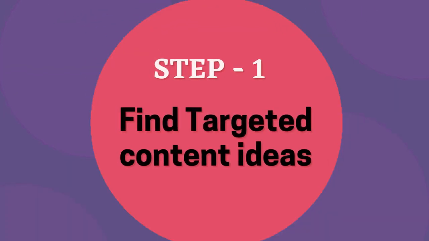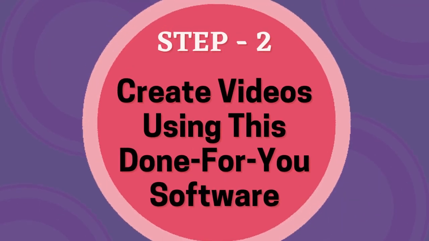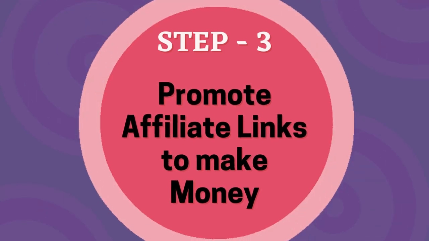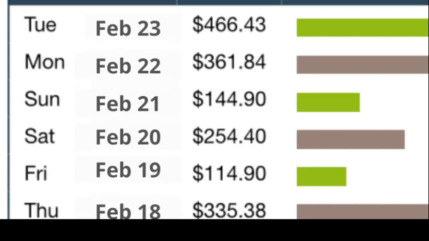Step number 1, find targeted content ideas using this website. Step number 2, let this done for you software create videos for you. And step number 3, promote affiliate links with your video contents and start getting commissions like this.